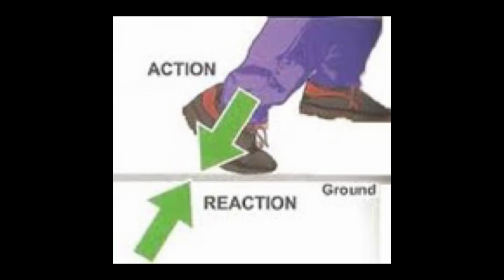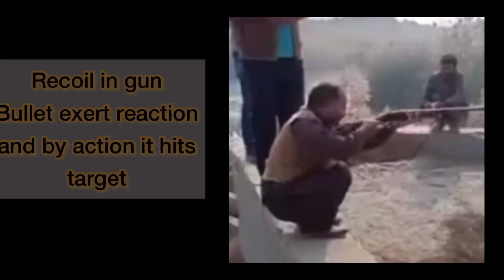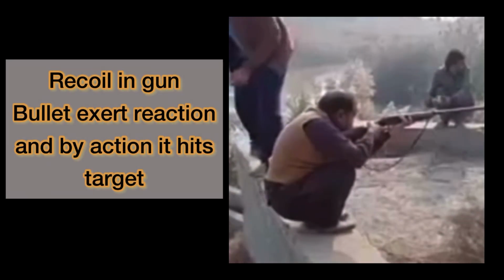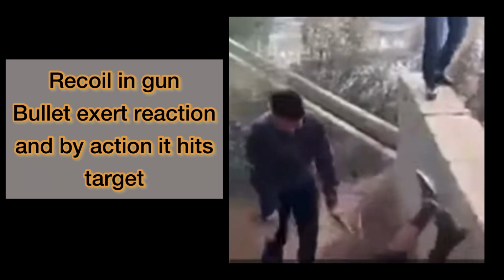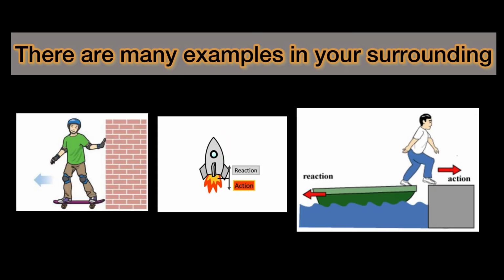Like while walking, we push the ground and then the ground in turn pushes us back. While firing a gun, the bullet pushes the gun backward and gets an outward force to hit the target. And there are many other examples you can see in your surroundings.